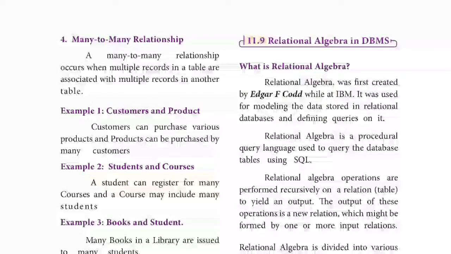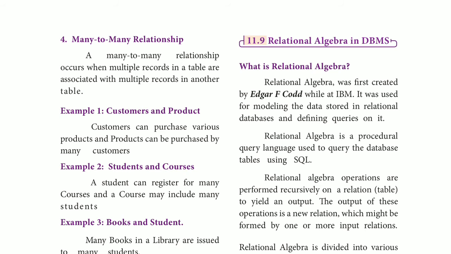Many to many relationship. A many to many relationship occurs when multiple records in a table are associated with multiple records in another table. Example: customers and products. Many customers will be buying many products.